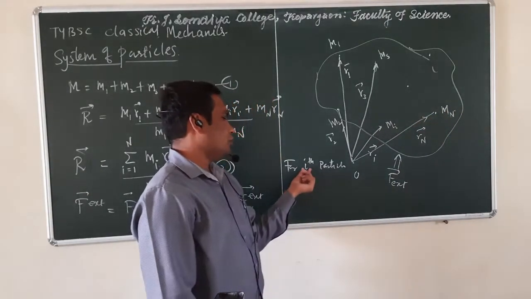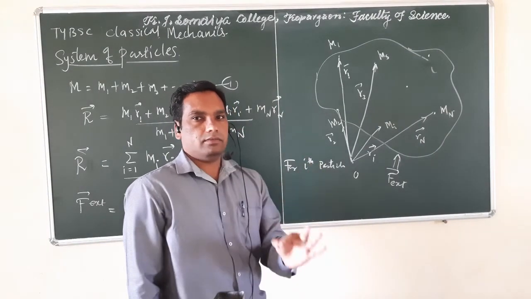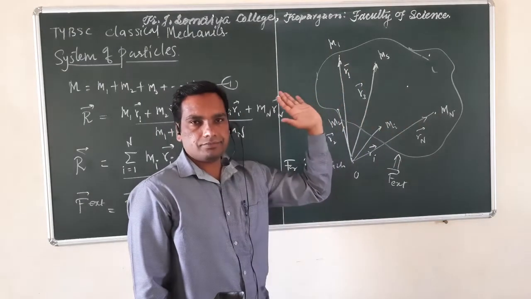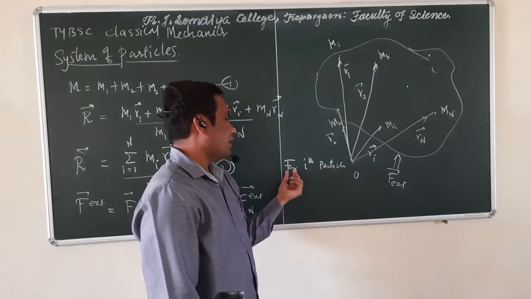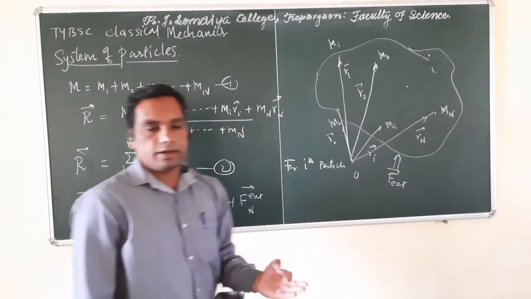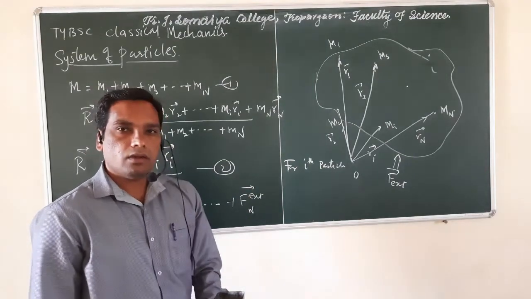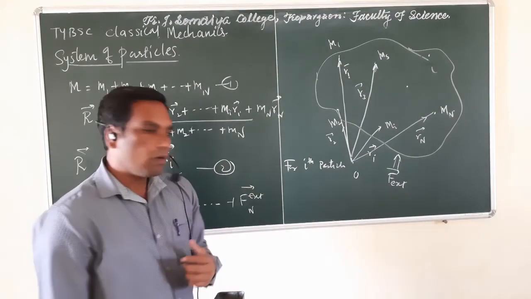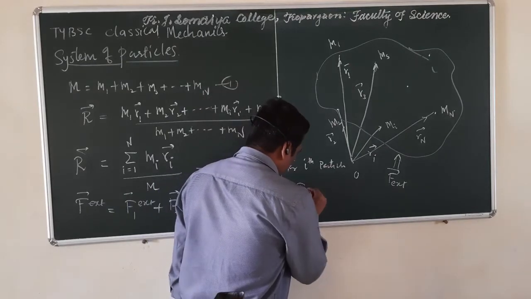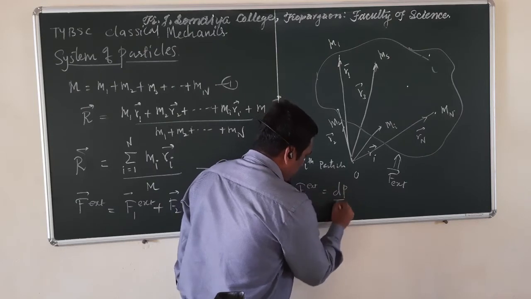For that we have chosen the index i, which is a variable, so you can take i from 1 to capital N. Now, what is Newton's second law of motion for the ith particle? Force, the external force, is equal to the rate of change of momentum.